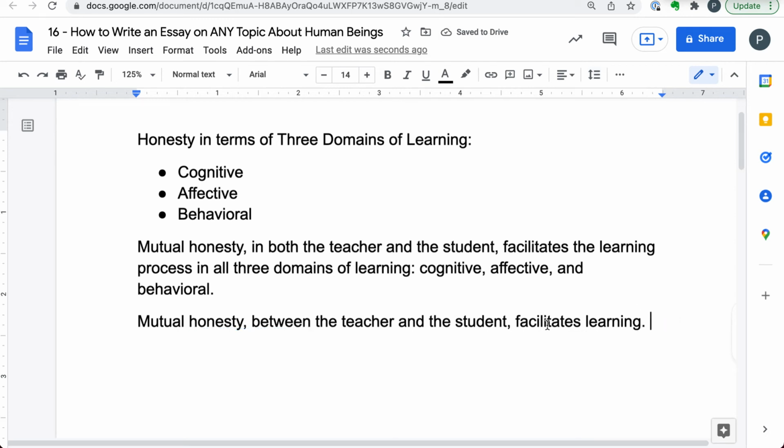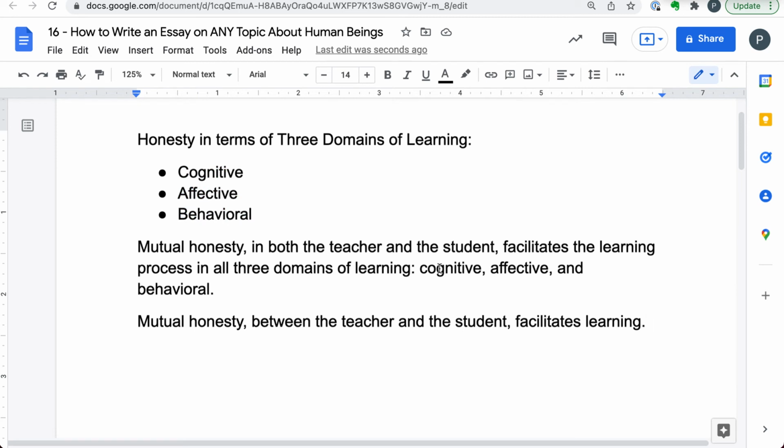And I could just stop at that. However, I have my three domains, right? Because that's what the student wants to write about. And in fact, this is very, very helpful, because this allows me to break the topic down even further into 3 parts. As you know, I love my power of 3, and these are the perfect 3 to divide the large topic into.